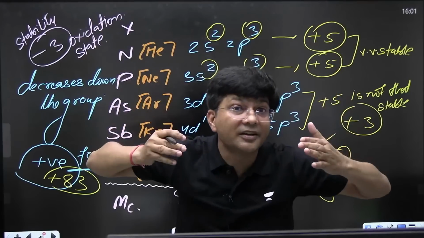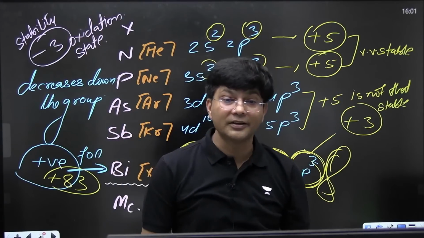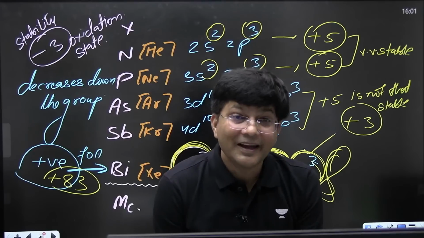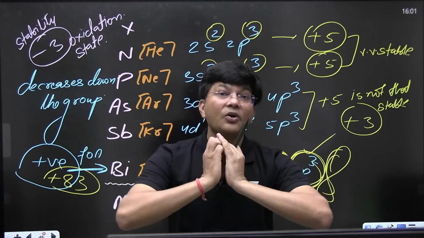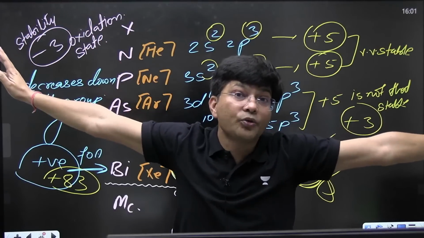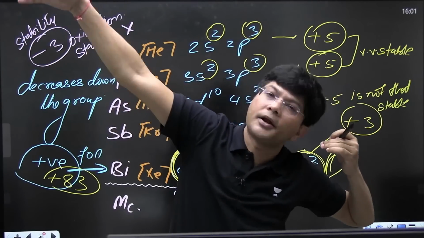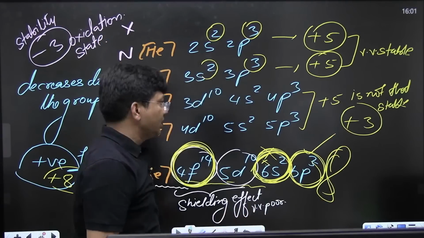It cannot take electrons of others because it has gone far away. The outermost electron has gone far away from the reach of the nucleus.